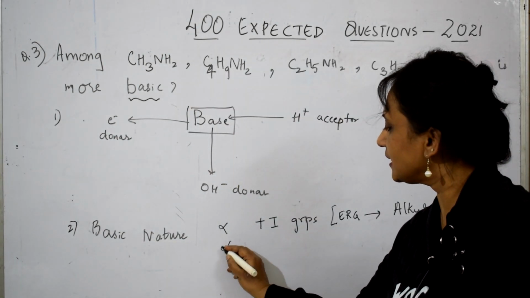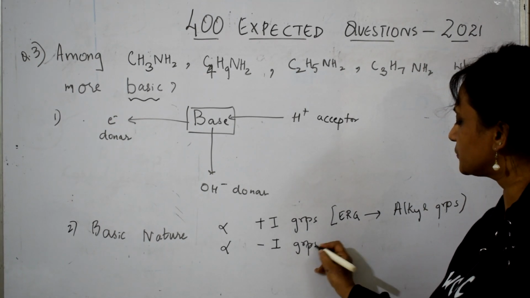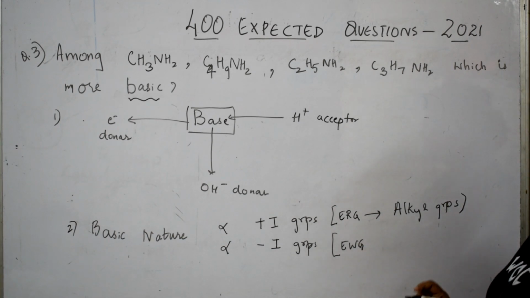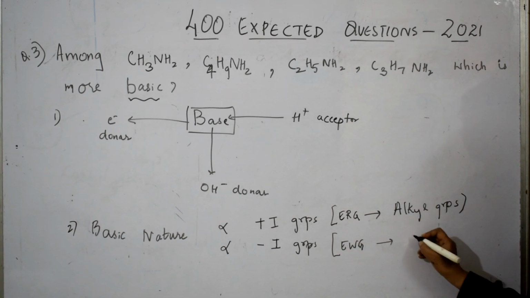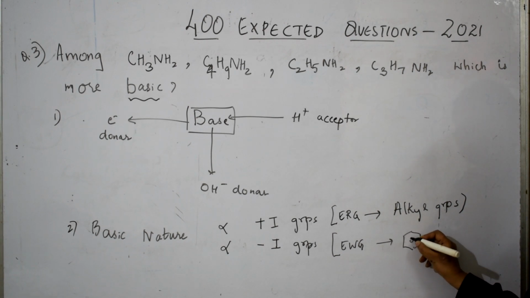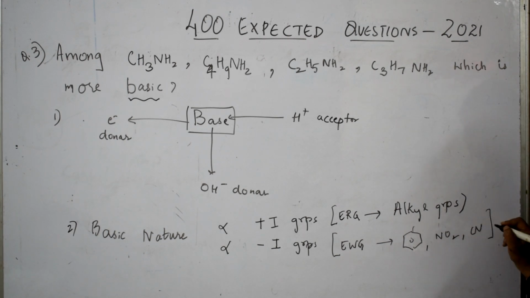Next, it is indirectly related to your minus I groups. What are minus I groups? Electron withdrawing groups. Electron withdrawing groups can be your benzene ring, NO2, CN (cyano), and halogens like chlorine, bromine, iodine.